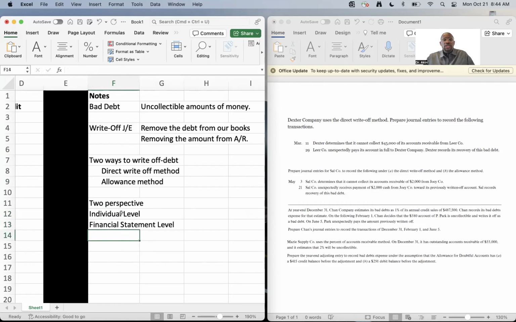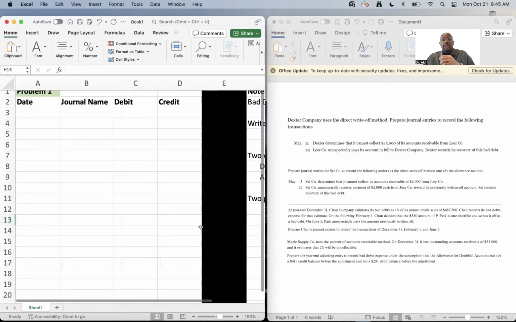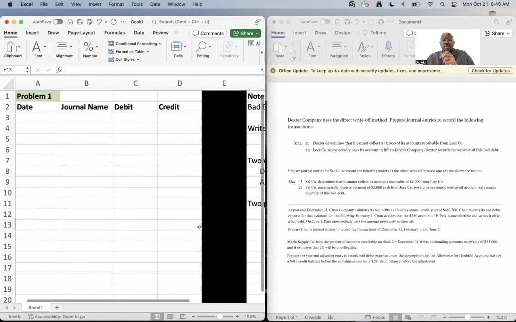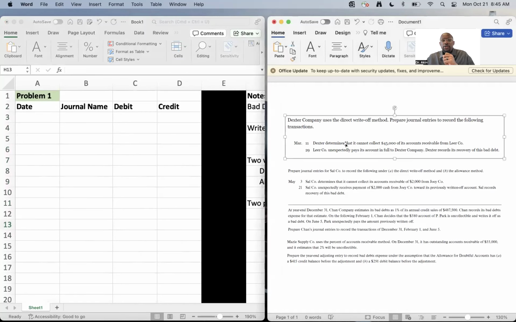When we say individual level, we quite literally mean the accounts receivable level. And for the financial statements, we look at the total sales level. So we're going to get into all of that by way of problems. But I think it's super important that we discuss this so that we can frame our conversation better. So let's look at the first problem.